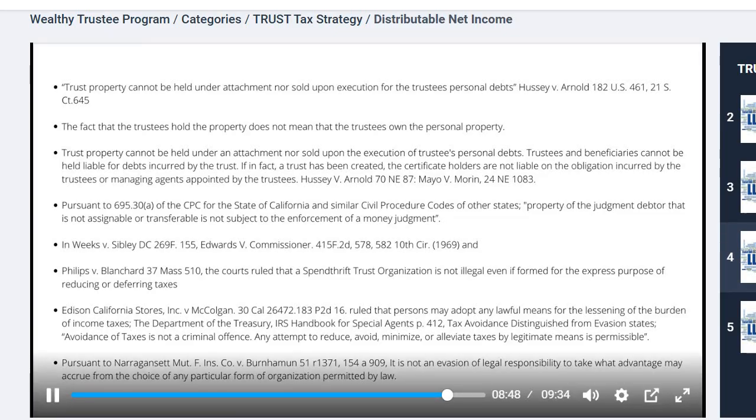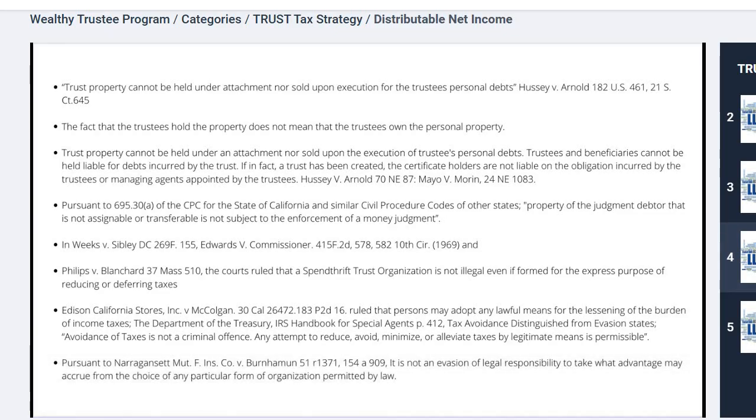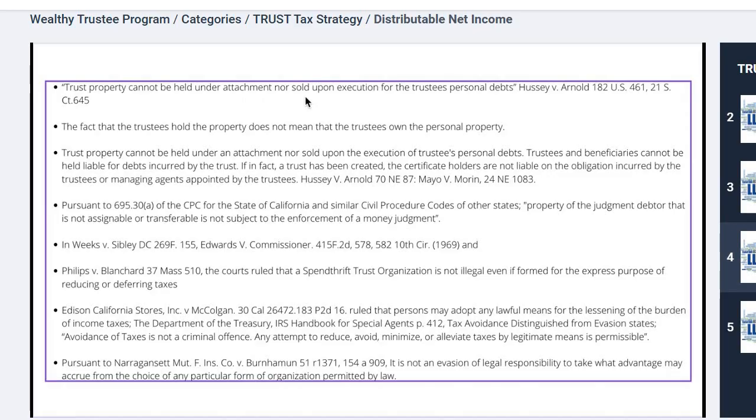Look, there are tons of additional cases around this. Trust property cannot be held under attachment or sold upon execution for the trustee's personal debts. Yes. The fact that the trustee holds the property does not mean the trustee owns the personal property. You have a legal title, not equitable title. Just like a mortgage. If you don't pay a mortgage, even though you're the only title holder with the state and the county where you own the property, your bank has an equitable claim. They can take you to court and repossess the property if you don't pay them.